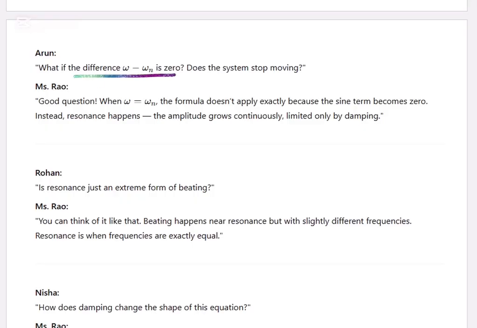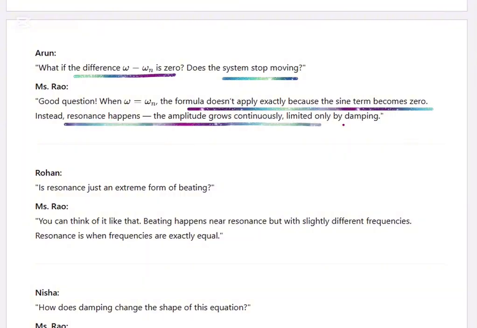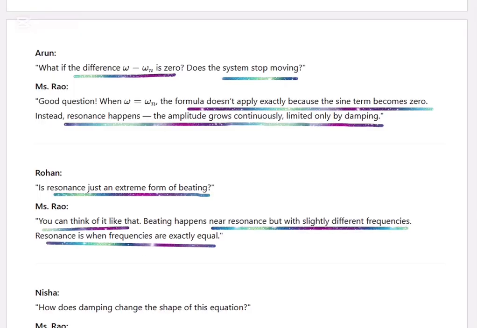What if the difference is zero? Does the system stop moving? The formula doesn't apply exactly because the sine term becomes zero. Instead, resonance happens, and the amplitude grows continuously, limited only by damping. Just an extreme form of beating. You can think of it like that. Beating happens near resonance, when frequencies are slightly different. Resonance is when frequencies are exactly equal.